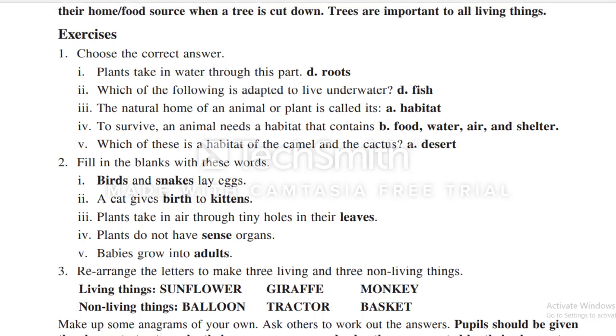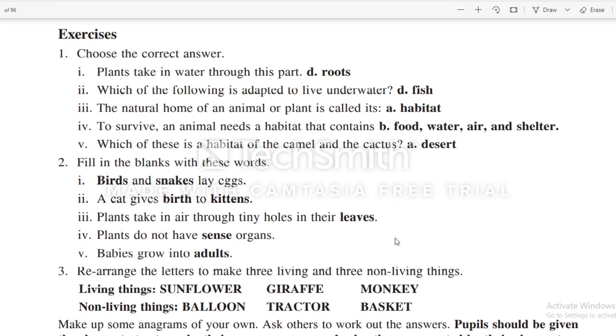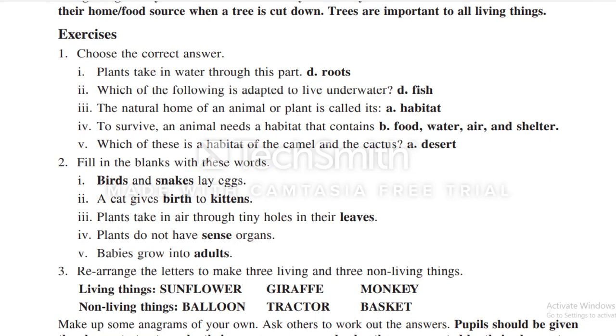At page number 34, you can see some scrambled words. When you unscramble them: LABONOL, CARTURO, SLOWERFUN. When you unscramble these words, they will change into living things and non-living things. After unscrambling and guessing, you will write the living things in the living things column and the names of non-living things in the non-living things column.